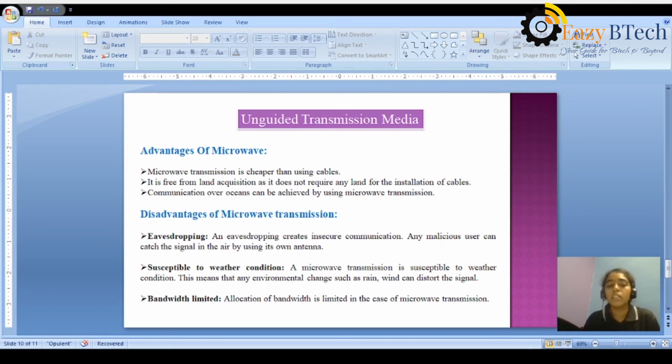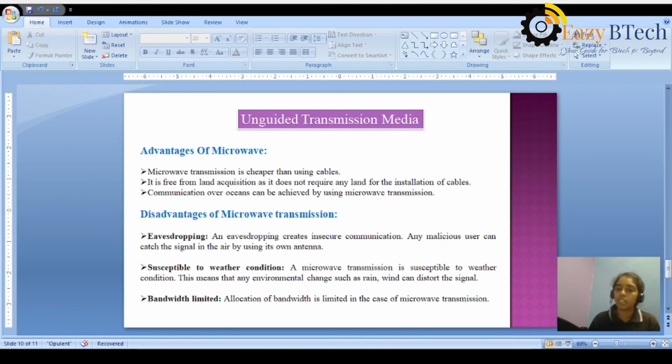So that is one disadvantage. It is susceptible to weather conditions: when there is an environmental change like rain, wind or water, the signals are fully affected because it is established at the top of the tower. Bandwidth is limited: the allocation of bandwidth is limited in microwave transmission. So these are the advantages and disadvantages of microwave transmission.